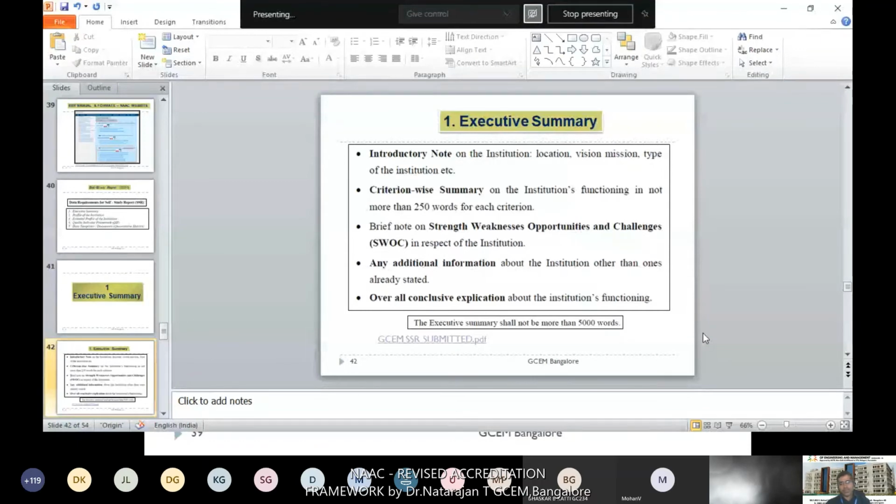So the total executive summary should not exceed 5,000 words. There is a word limit. In the criterion wise summary also, it should not exceed 250 words.